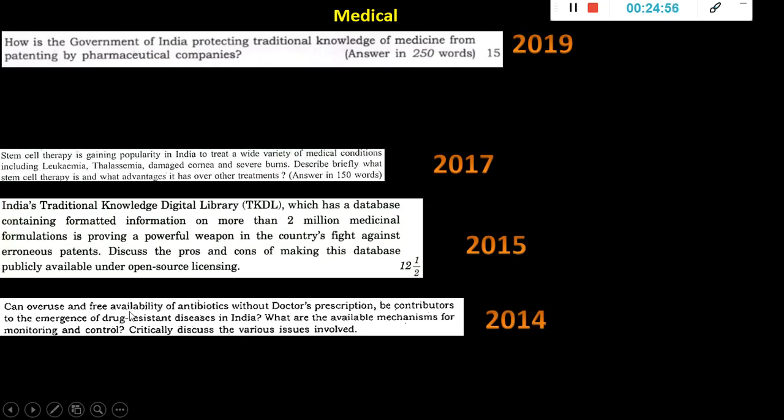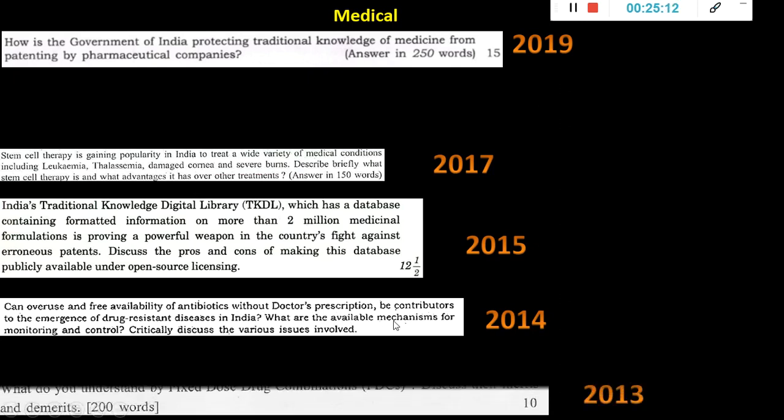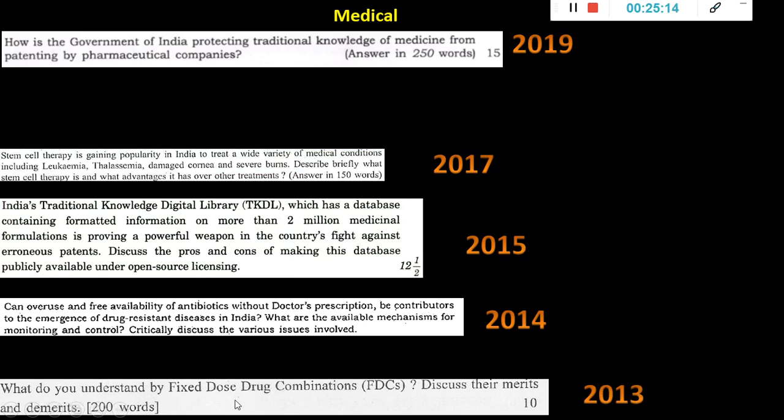Okay, so this MDR concept, multi-drug resistance, was also asked in prelims. You have to study this in terms of prescription: giving antibiotics without prescription, or overuse, that kind of thing, which is again important this year, 2020 and 21. So in the 2013 question, again, if you see, fixed dose drug combination, discuss the merits and demerits.